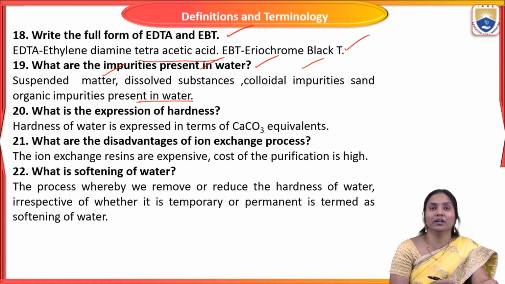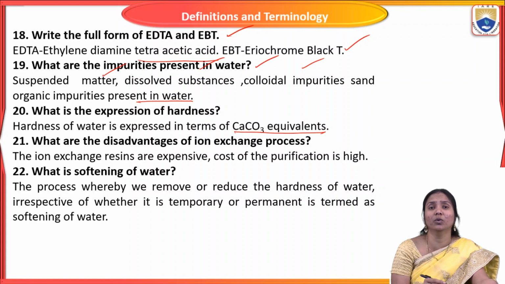So what is the expression of hardness? In previous classes we already discussed many numericals based on converting hardness causing ions into calcium carbonate equivalent. So hardness of water is expressed in terms of CaCO3 equivalent, calcium carbonate equivalent.